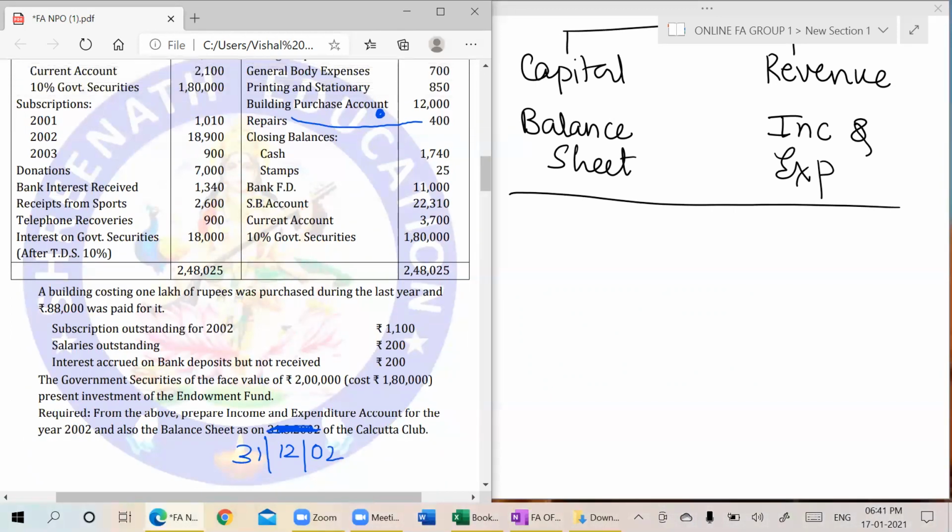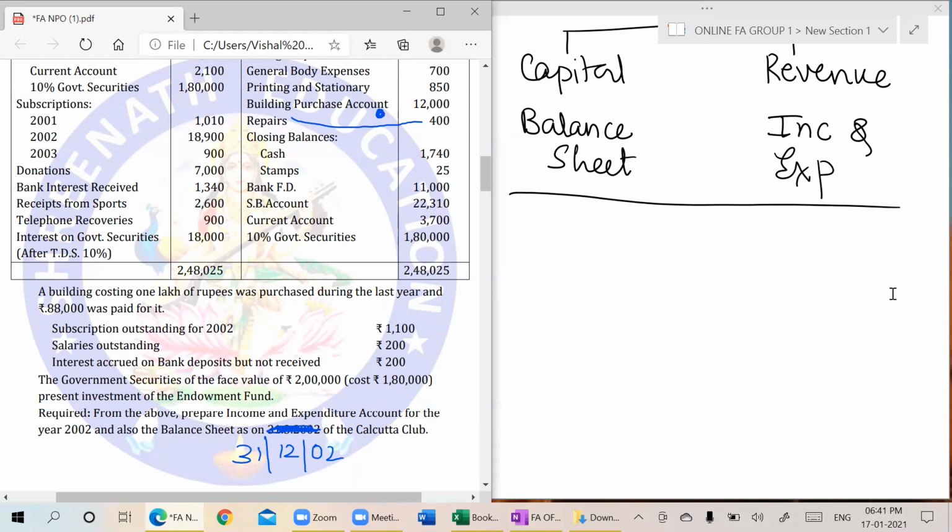Then in salaries outstanding, okay. It's interest accrued, that means outstanding, okay. Government securities of the face value 2 lakh, whose cost is 1 lakh 80,000, present investment of the endowment fund. This is the concept of fund and fund investment.